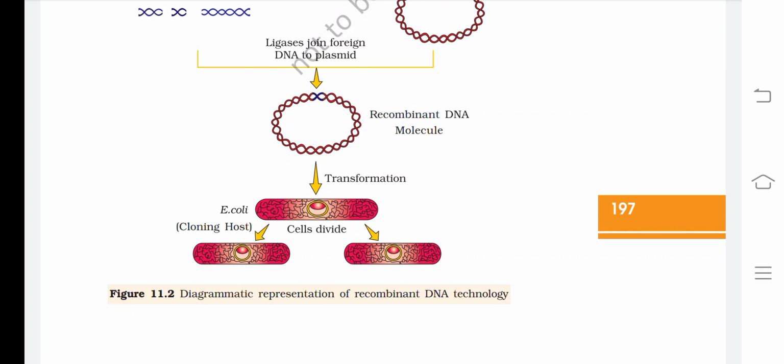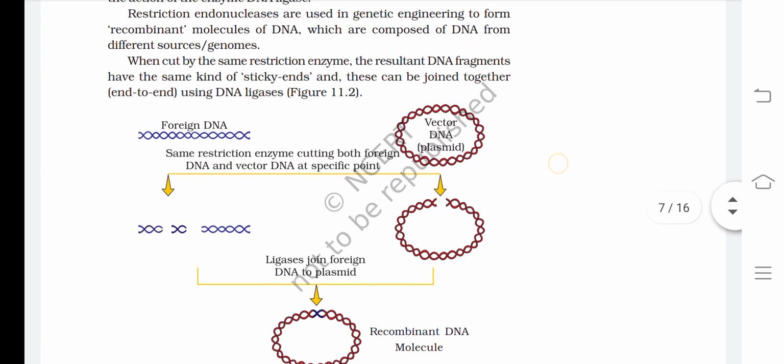Let us look at the diagrammatic representation of recombinant DNA technology. Here, the same restriction enzyme cuts both the foreign DNA and the vector DNA, called the plasmid, at a specific point.